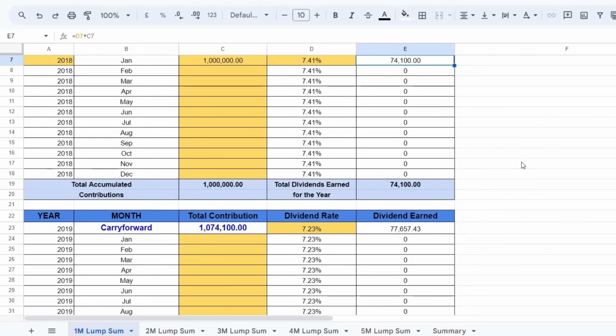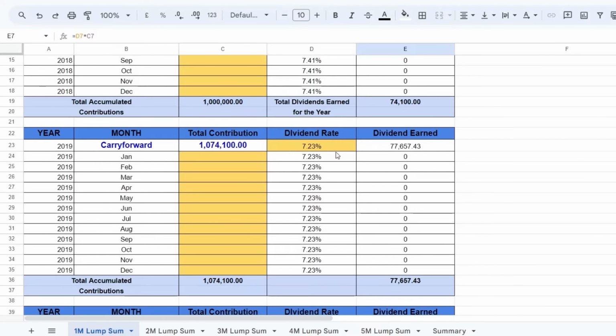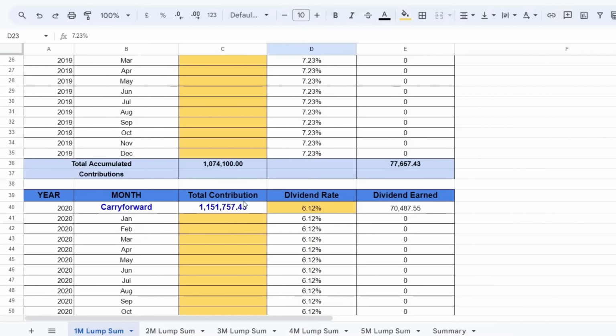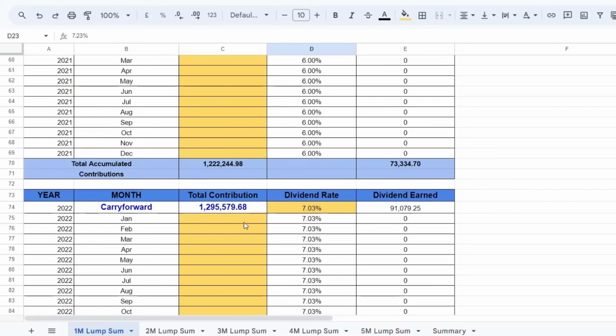And then, mangyayari for the following year, maki-carry forward yung total accumulated contributions mo dito and yung total dividends na na-earn. And then, mag-earn ng dividend kung ano yung actual dividend rate na i-declare. Maki-carry forward siya ulit the following year hanggang umabot ang 5 years.